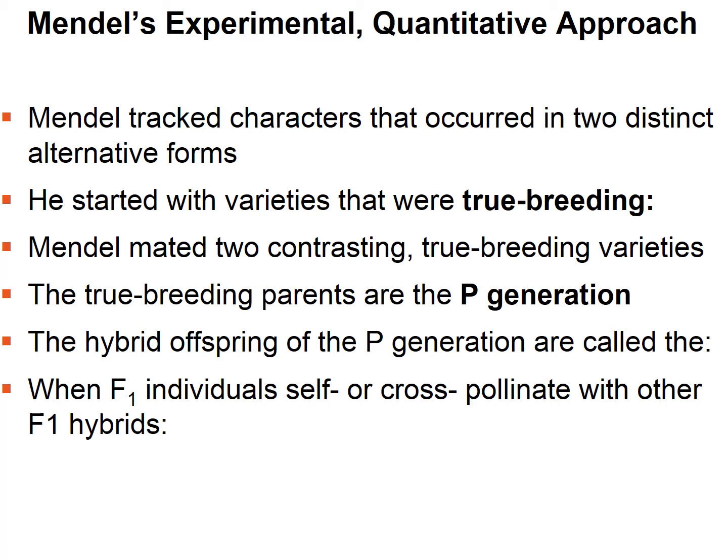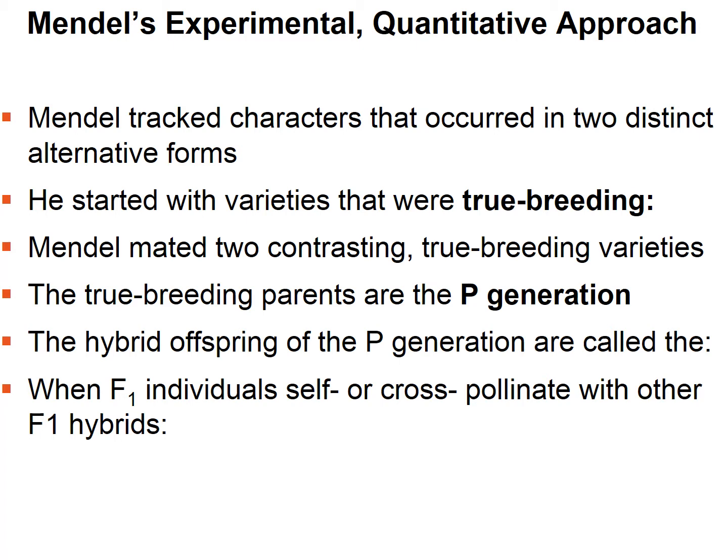If we have a plant that's short, if it self-pollinates, it always produces a plant that's short. That's what true breeding means. When Mendel mated individuals, he did it for 2 contrasting true breeding varieties. So for example, a true breeding tall and a true breeding short.